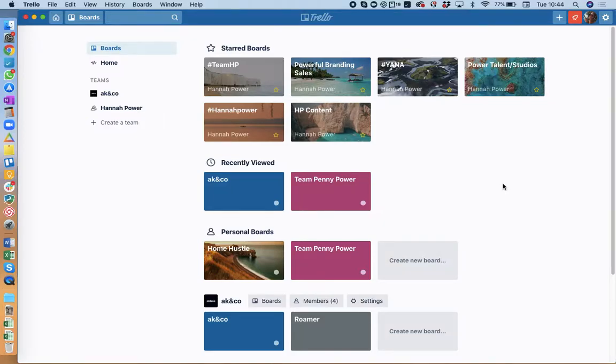Explain how I use Trello. I use Trello in a few different ways. So I want to talk you through the three main ways that I use Trello for different boards, just to give you a perspective on how you could use it.